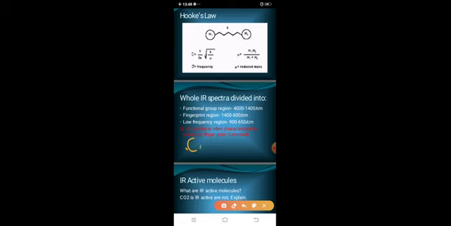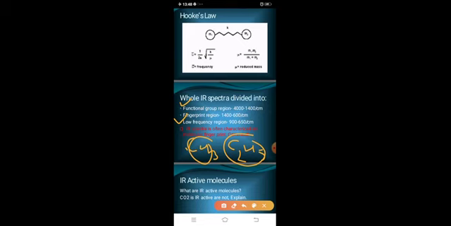This CH3 and C2H5 both are different. This one and this one form the fingerprint region. This OH group forms the functional group region. The functional group region gives us an idea of what functional group is actually present.